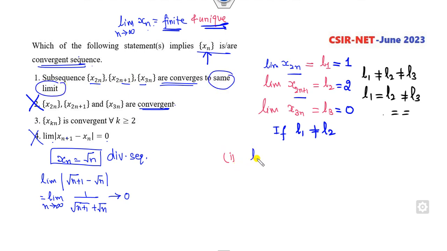What is the meaning of that? L1, L2 and L3 are the same. So once they are the same, it means the limit is unique. So whatever sequence you have taken, it's finite and the limit is unique. This is the right answer.